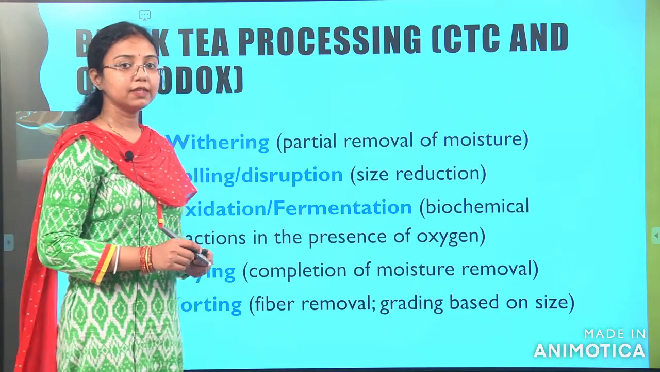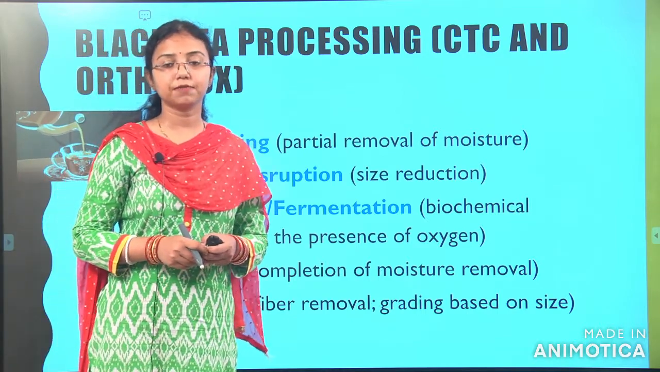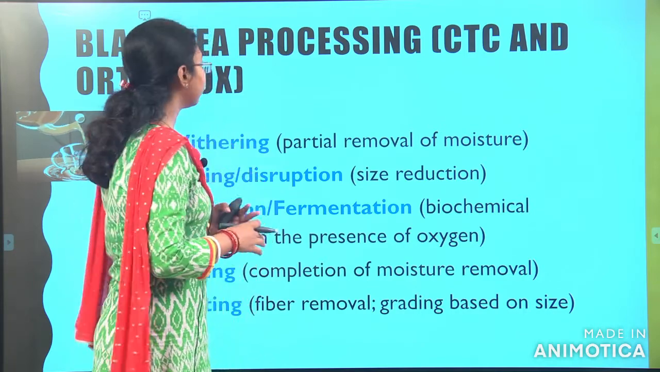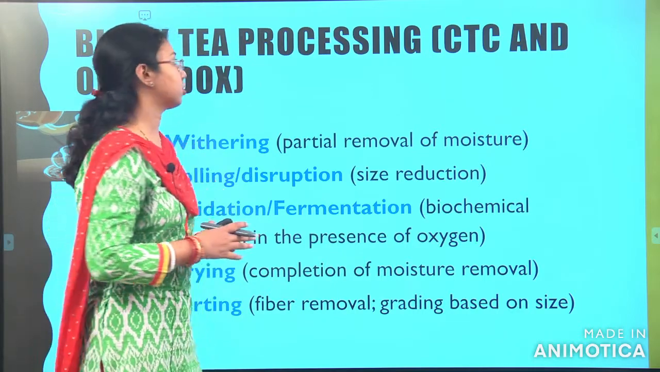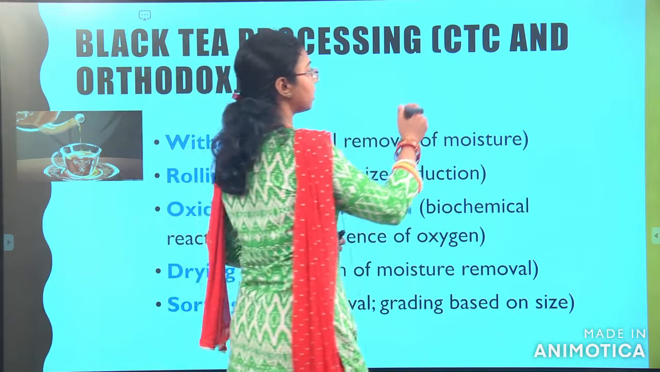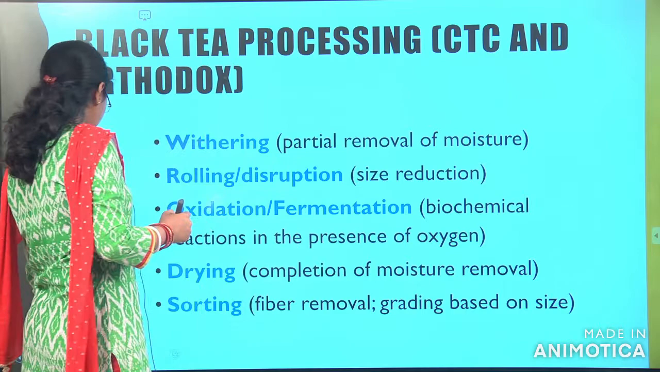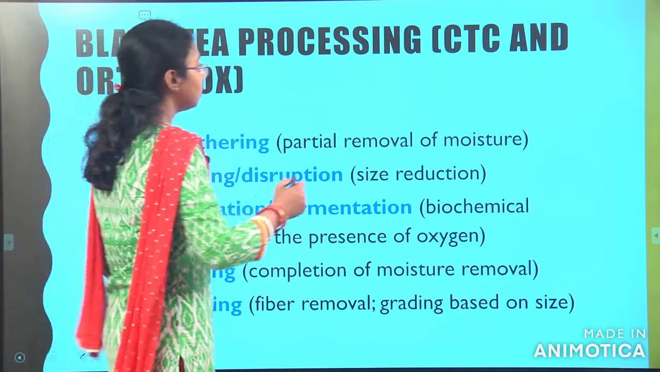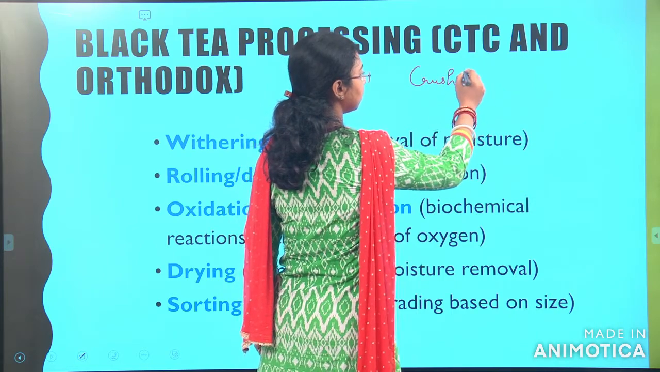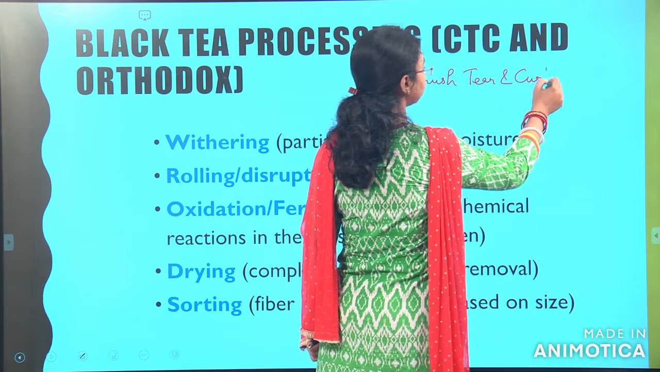Now we will see in the whole video you saw the process from the beginning to the end, how to process it. So now we will come to the main method of processing. So this is a black tea processing either by CTC. So what is CTC? Crush, tear and curl. So here we can write this is crush, tear and curl. This is the method of CTC.